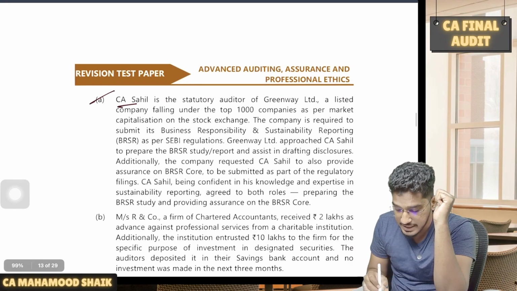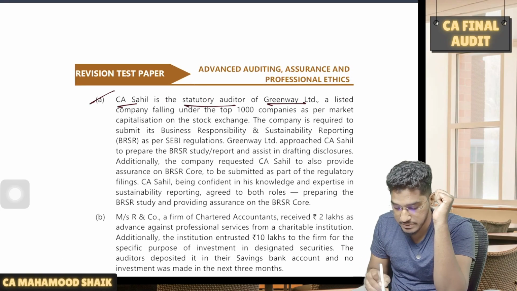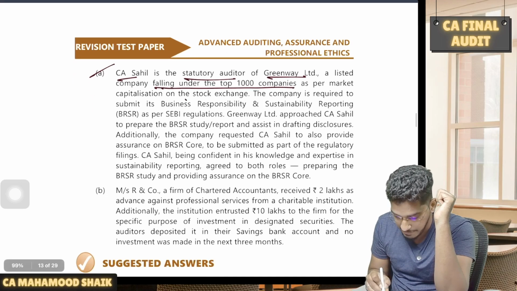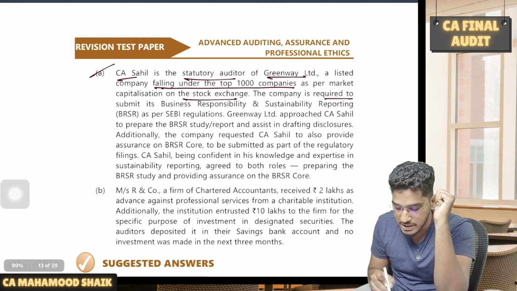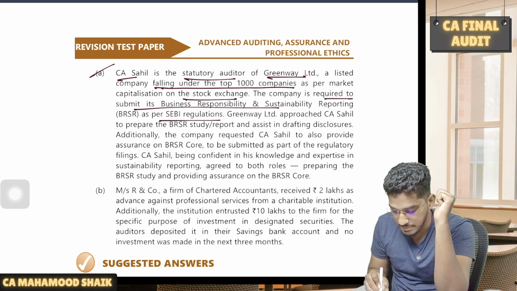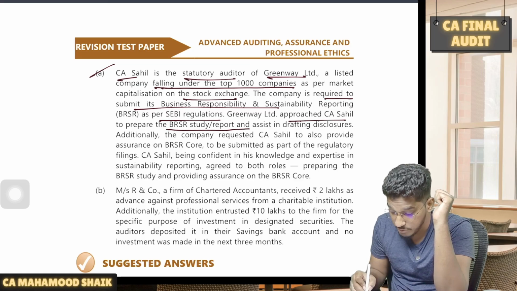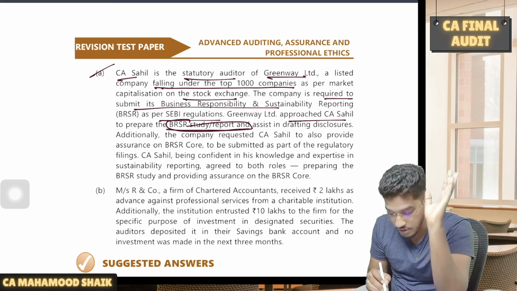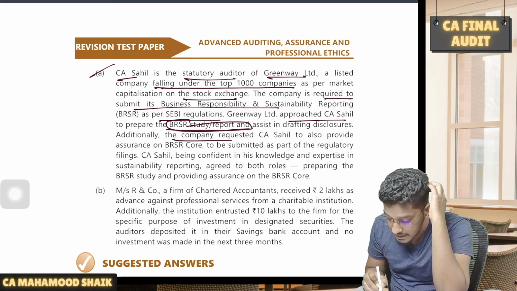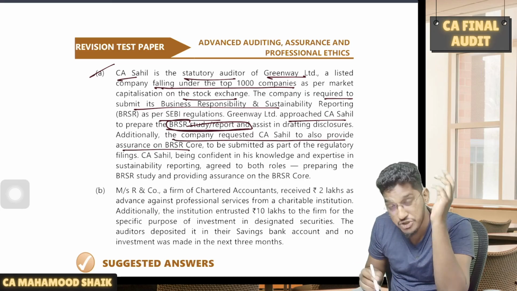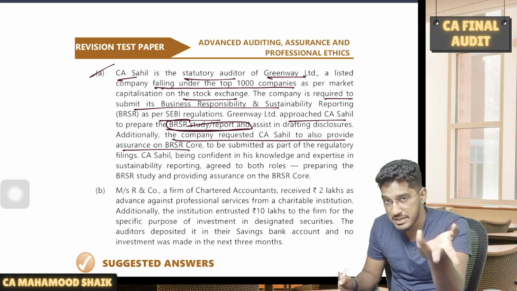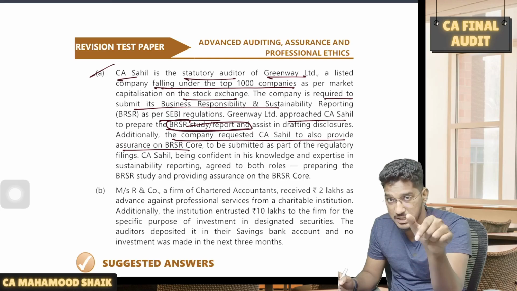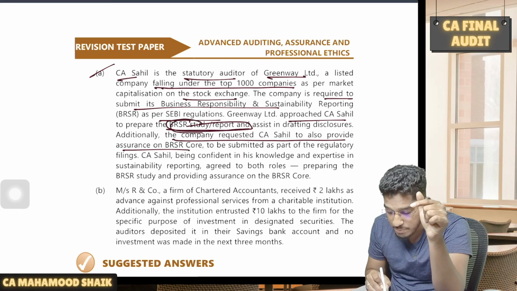So if you see here, CA Sahil is a statutory auditor of Greenway Limited, a listed company falling under the top 1000 companies as per market capitalization on the stock exchange. The company is required to submit its BRSR as per SEBI regulations. Greenway Limited approached CA Sahil to prepare the BRSR study report. They are asking their statutory auditor to prepare the BRSR study report. Cannot do it. Additionally, the company requested CA Sahil to also provide assurance. This he can do. He can be a statutory auditor and also provide assurance on BRSR. But they are also asking him to prepare the report.